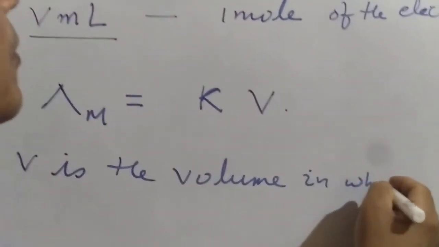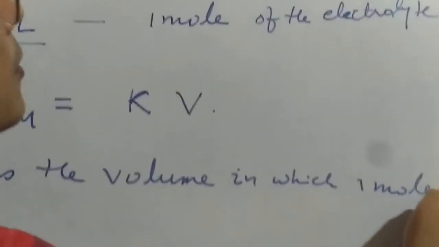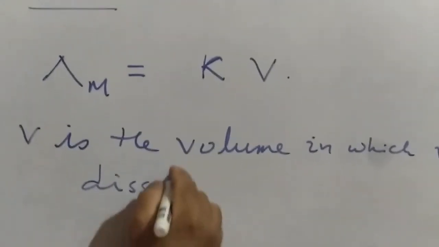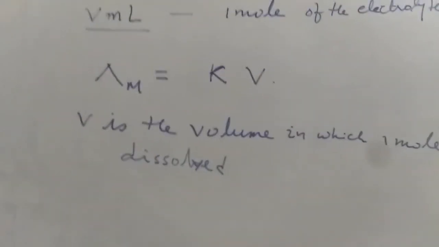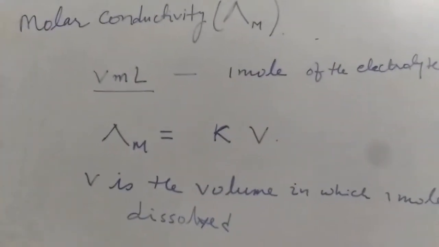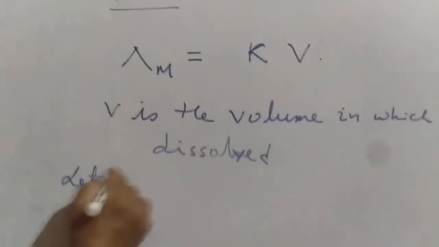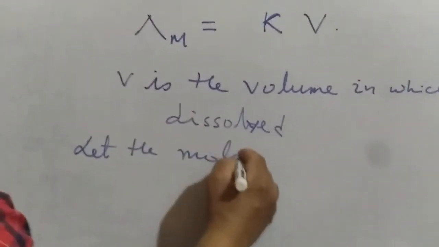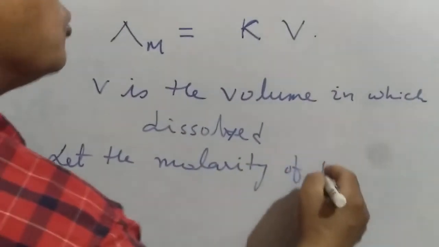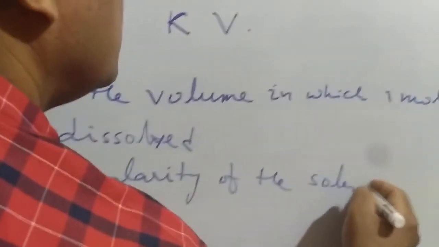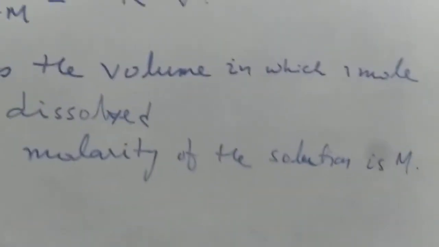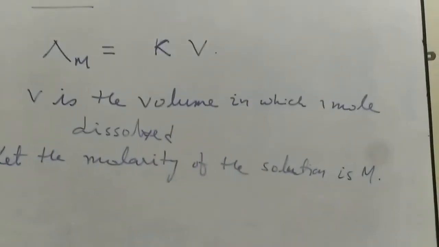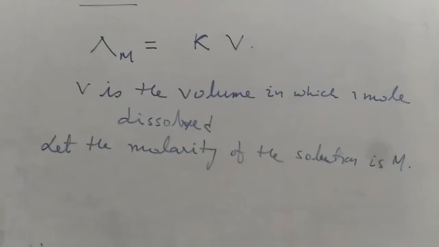Remember, V is the volume in which 1 mole is dissolved. Let us assume the molarity of the solution is M. If I am saying the molarity of the solution is M, it simply means M moles are present in 1000 mL of solution.